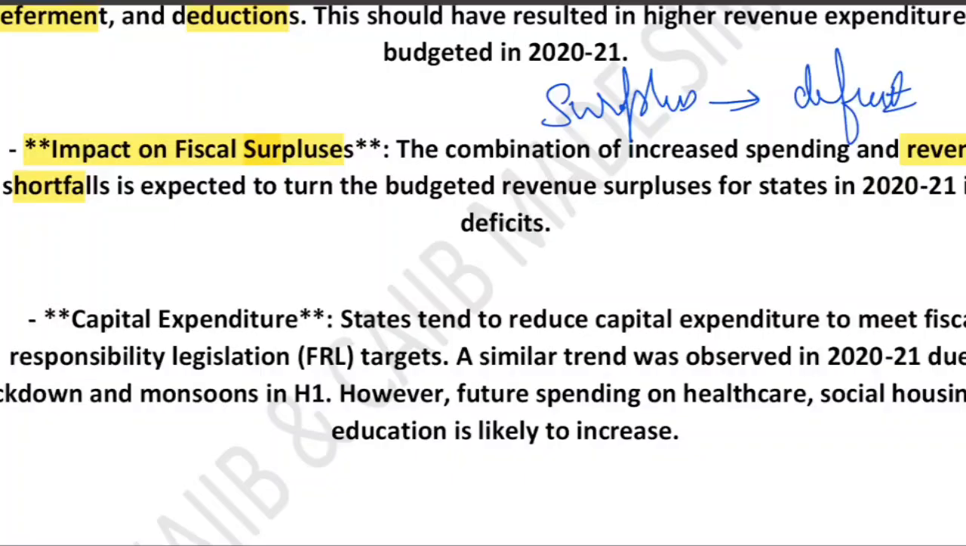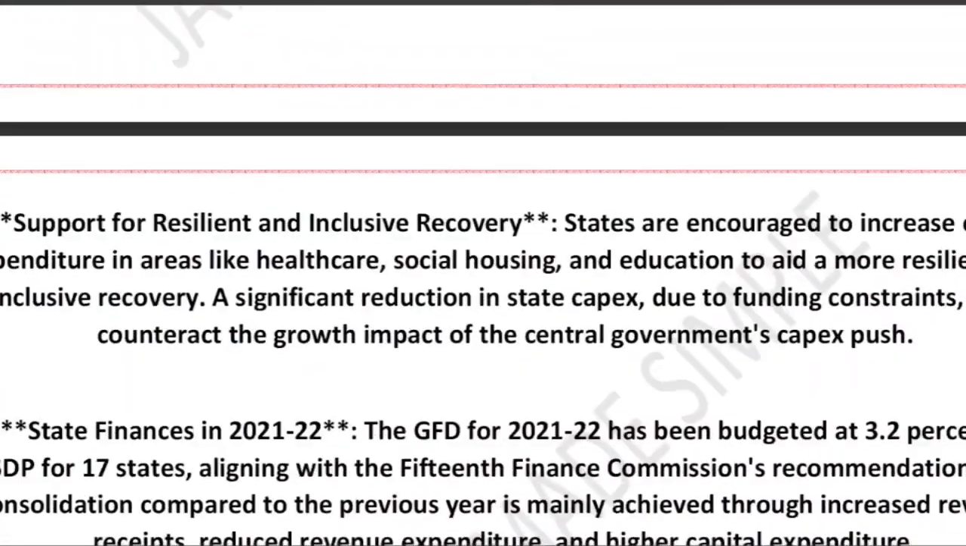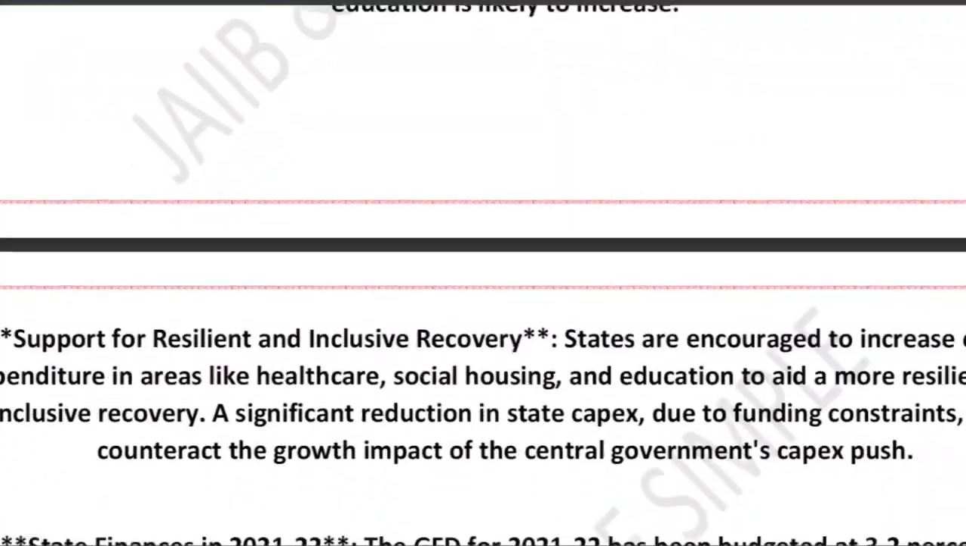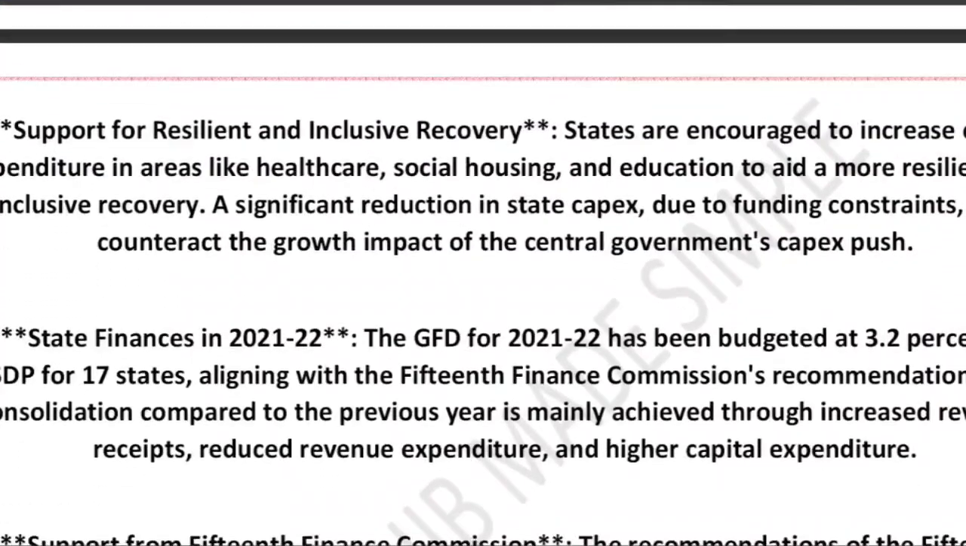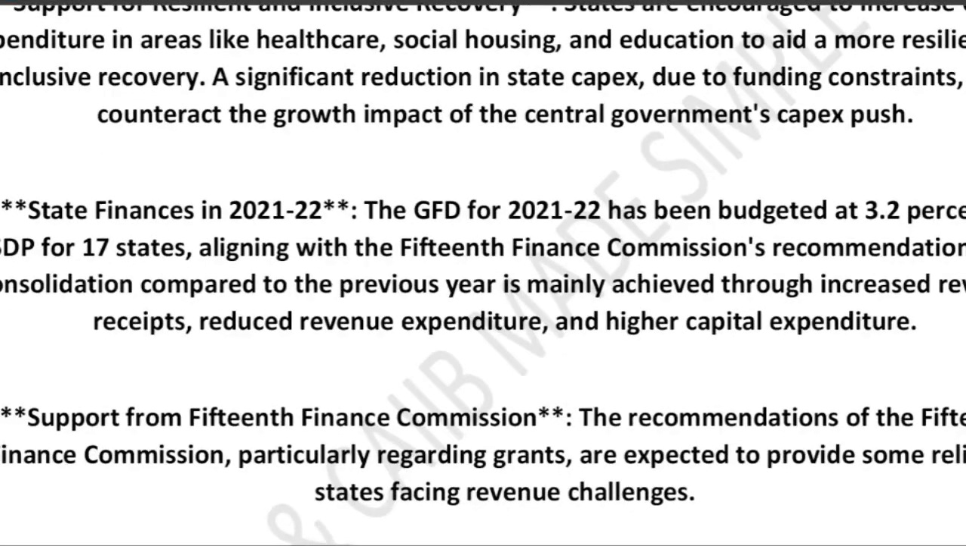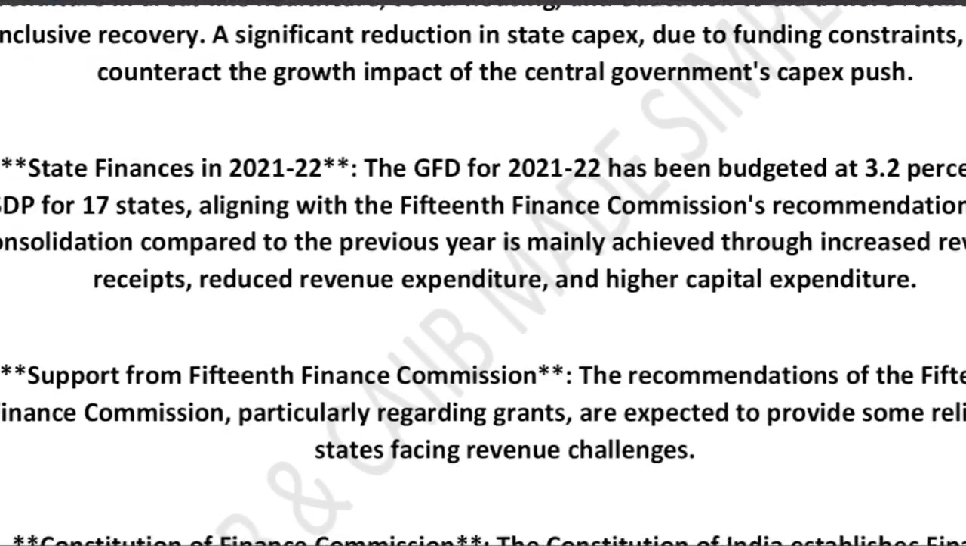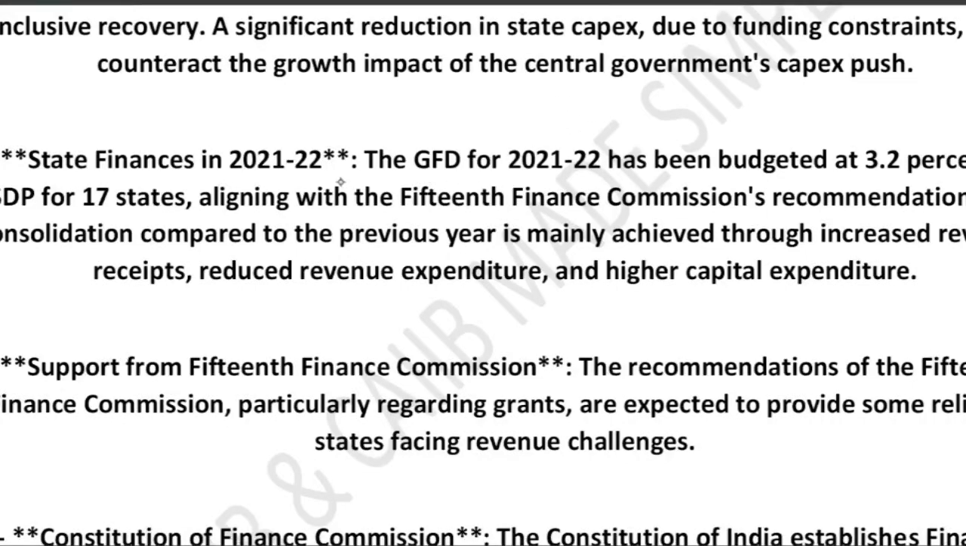But what happened? Some data have been given, I think. Let me show you. Yes, you can see. So here is the data. State finance in 21-22. For the year 21-22, 17 states budgeted their GFD, so the data of the 17 states have been given. The gross fiscal deficit was around 3.2% of the GSDP, which is in line with the 15th Finance Commission recommendation.